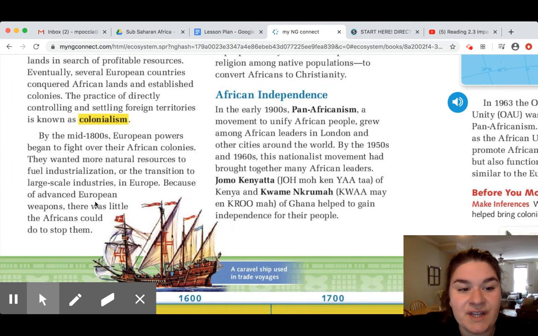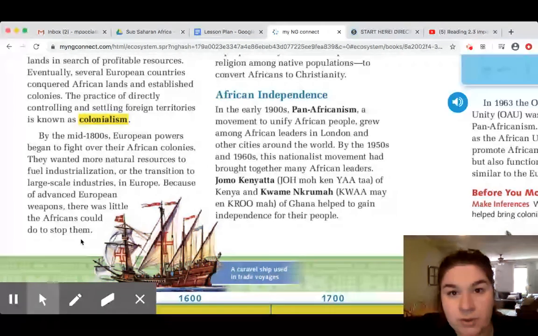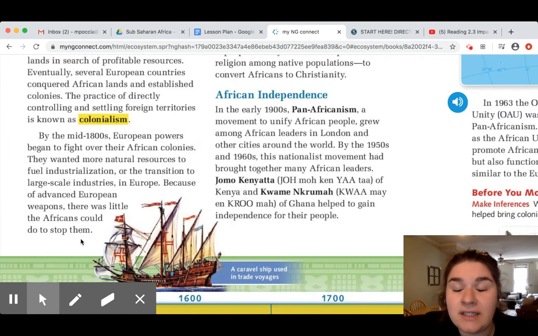Because of the advanced European weapons, there was little the Africans could do to stop them. So Europeans, because they had these machines from the Industrial Revolution, had guns and other weapons that other places in the world did not have. So it allowed them to take control of these different regions of Africa.